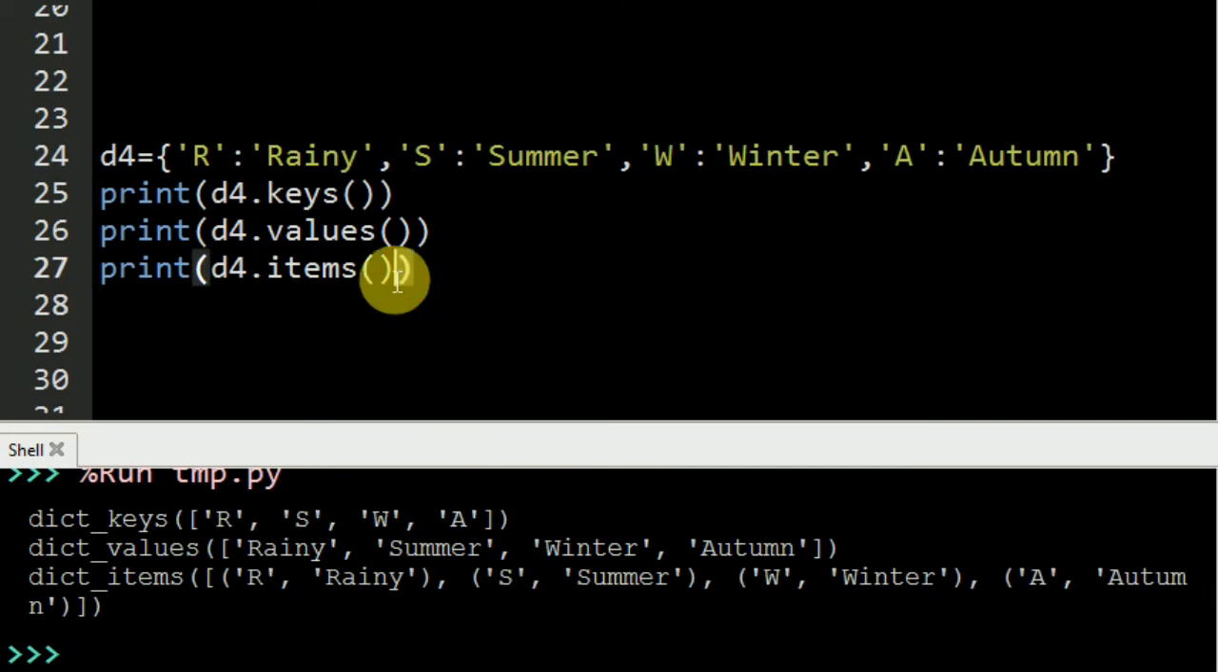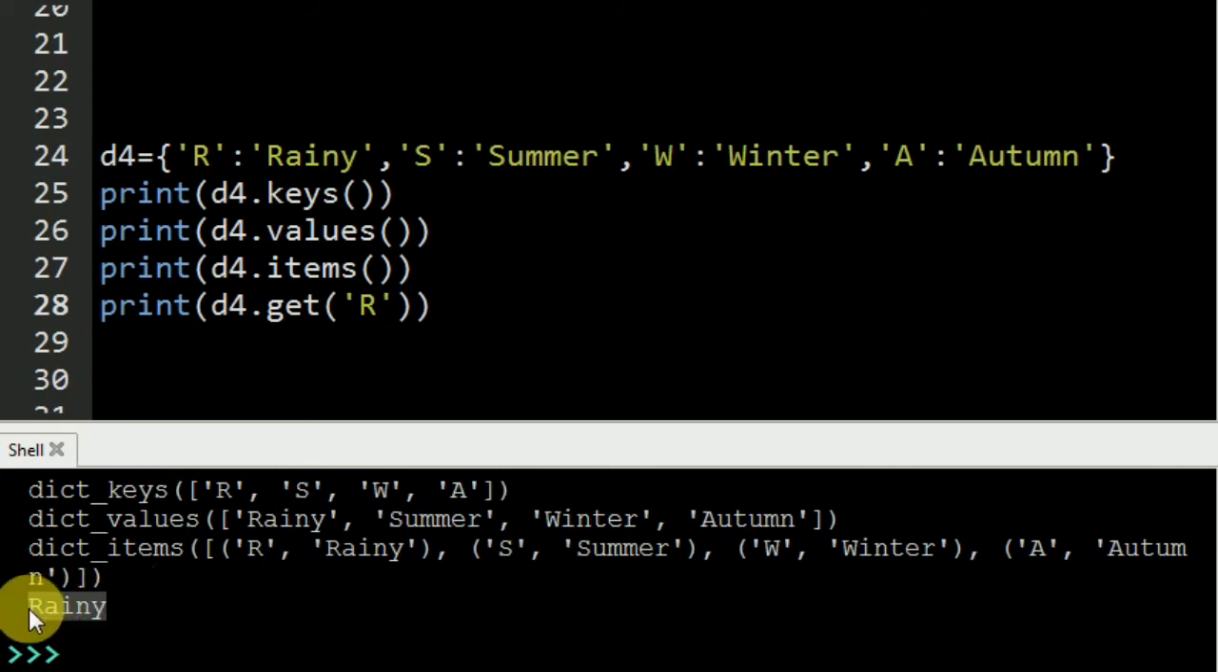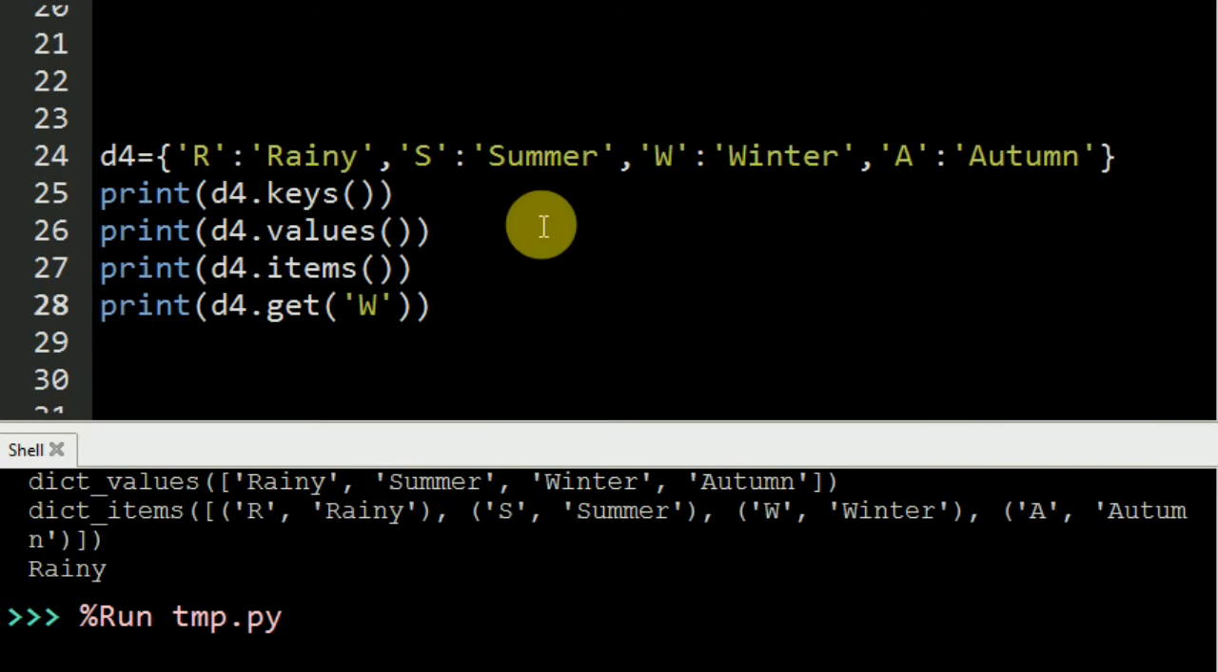So if I write down here get R, that is rainy. If I execute this line, it will display rainy, meaning R is going to display rainy. If I change that to a W, it will display winter.